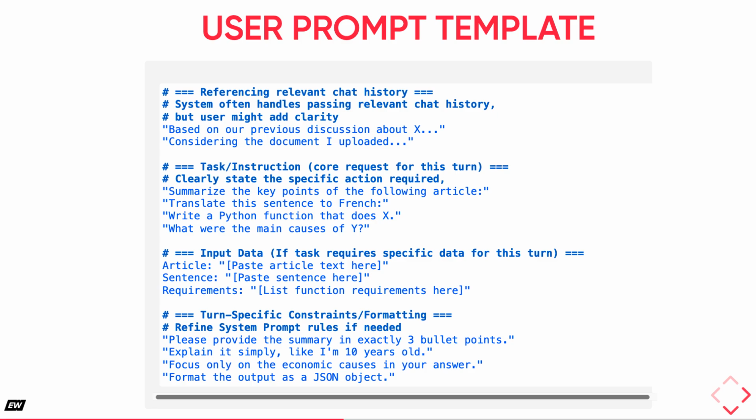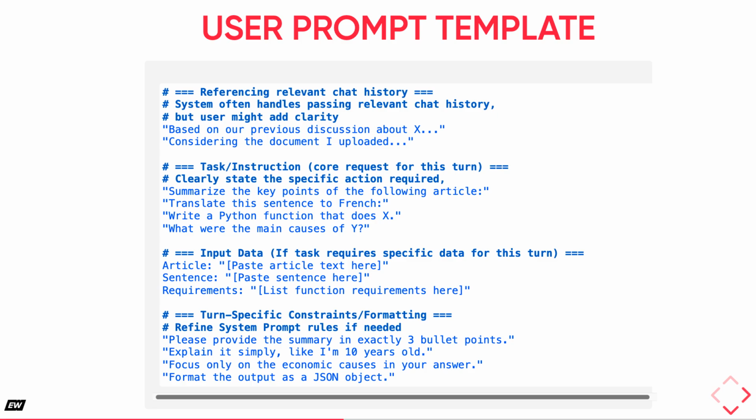For example, based on our previous discussion about X, I could add, focus on how X impacts this new topic Y. In the section Task or Instruction, you provide a clearly stated request, such as summarize the key points of the following article. You can also provide any necessary input data for that task, giving it a relevant label like article, so you can refer to article in other parts of this same user prompt. Lastly, you can specify any turn-specific constraints or formatting requests. For example, provide the summary in exactly 3 bullet points.